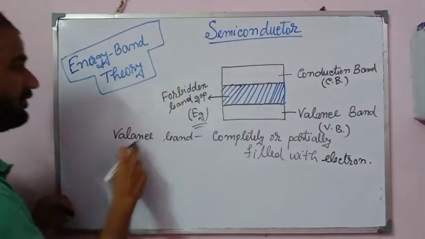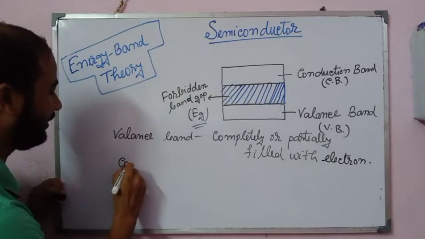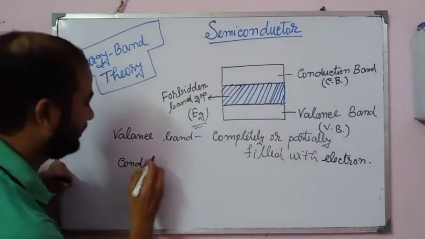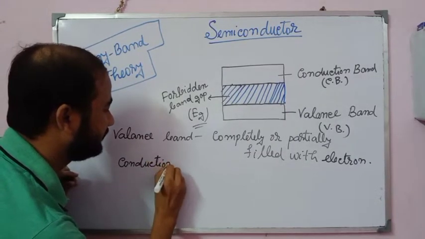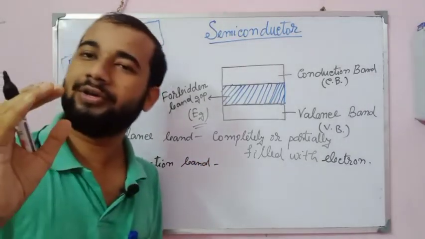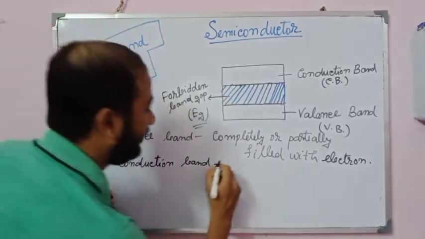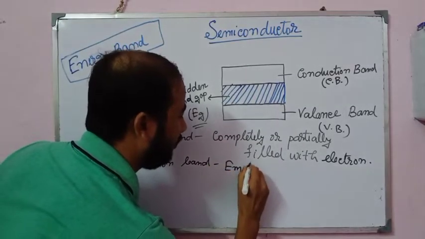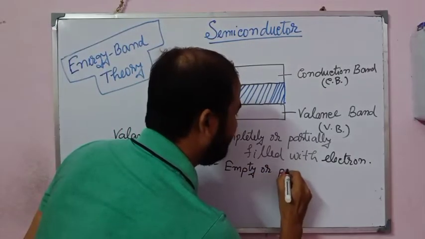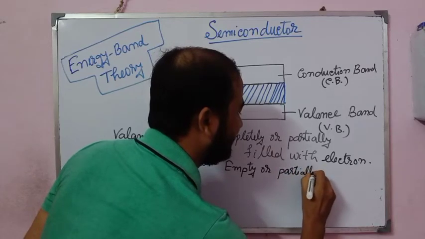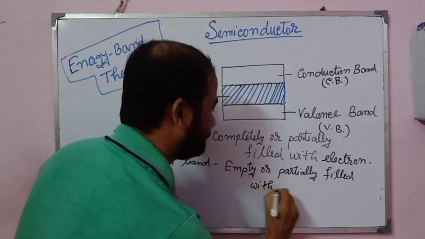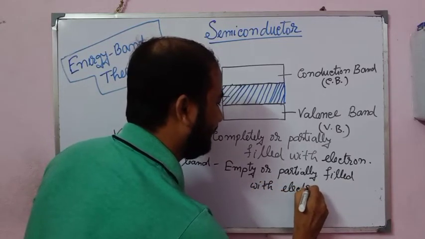About the conduction band, CB: it may be filled with electrons or it may be empty. It can also be partially filled with electrons.